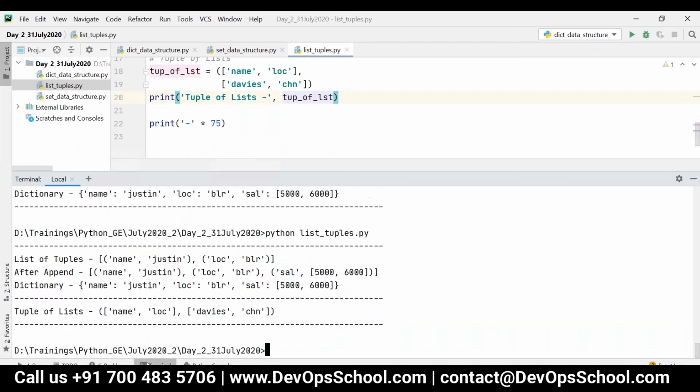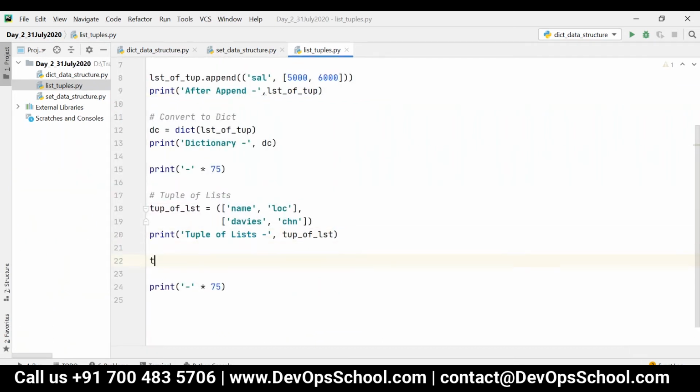Now you can see the output: name, comma, location, and then Davis, comma, Chennai. Each and every element is a list. I can't add more elements to the tuple, that is, I can't add one more list to the tuple. That is not at all possible because a tuple is immutable. Now, if I want to add one more element to this particular list, I can't do it like this. For example, if I say tuple of list of 0 is equal to name, comma, location, comma, sal.